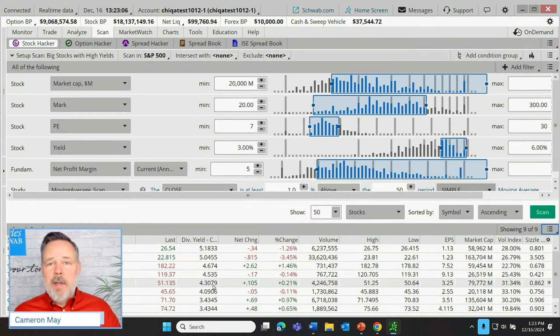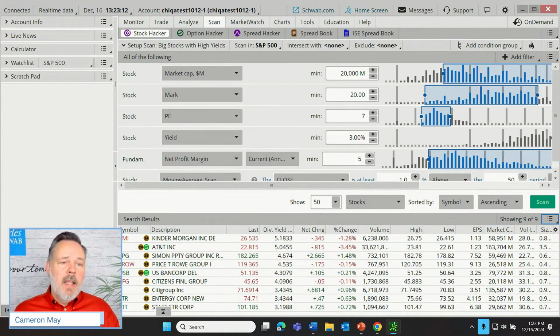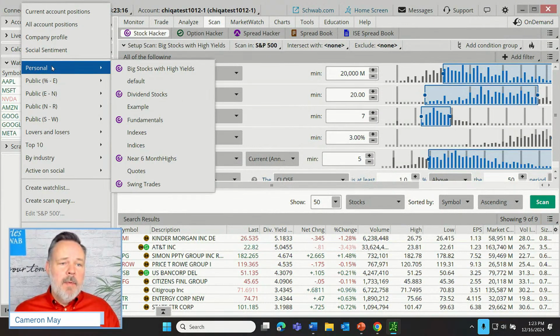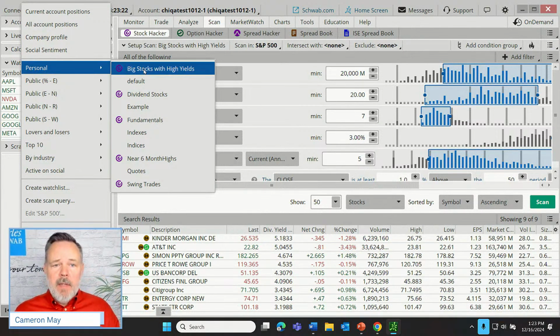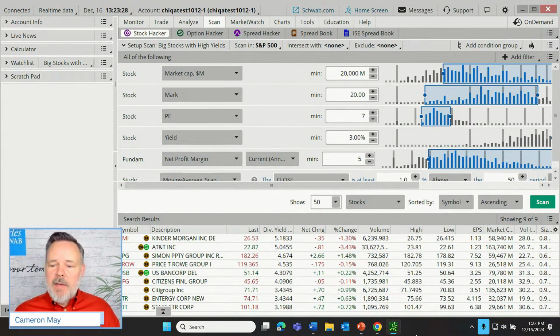It's the same 9 companies that it found just a few minutes ago, but a month from now, it might be very different. And even if we wanted to display those in the left column in our watch lists, actually, a lot of people don't know this, but this shows up as a default watch list that's constantly updated. If we load up our big stocks with high yields, it'll bring it up as a watch list right over here. But guys, we have accomplished what I set out to do today.